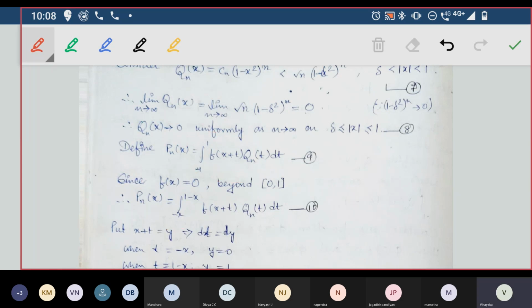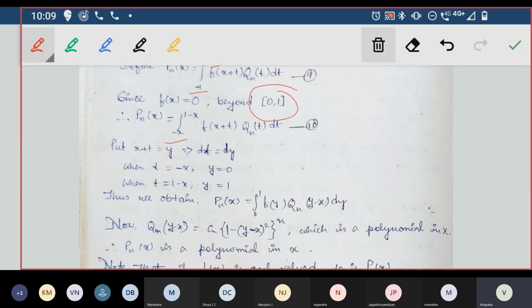That is, we are just generalizing the same polynomial which was there from -1 to 1. You can just check: if you put x equal to 0, it will be 0 to 1 itself, and if you take x equal to 1, it will be the previous one.